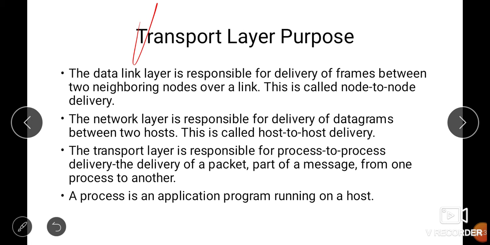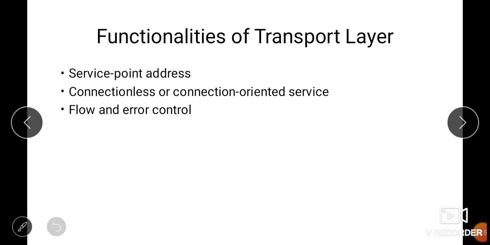The transport layer is responsible for process to process delivery of a packet, part of a message, from one process to another. A process is an application program that is running on a host. These are the basic services of the transport layer.